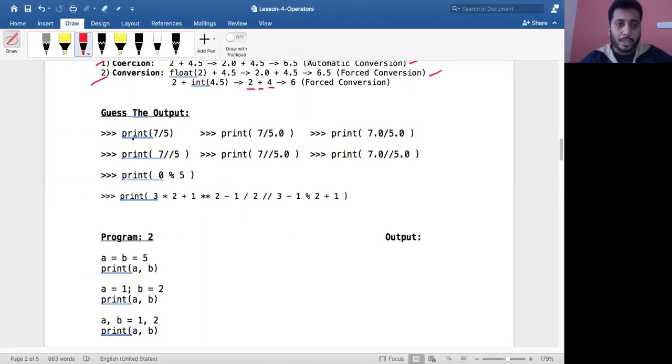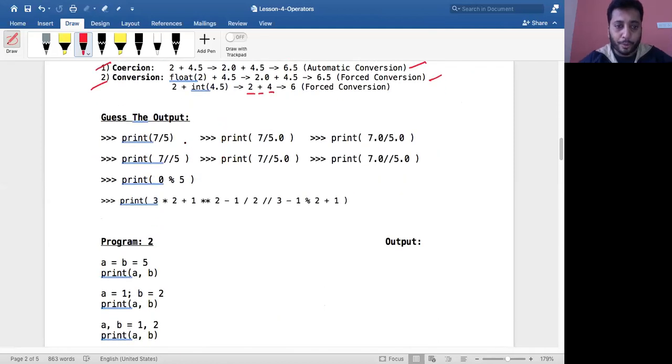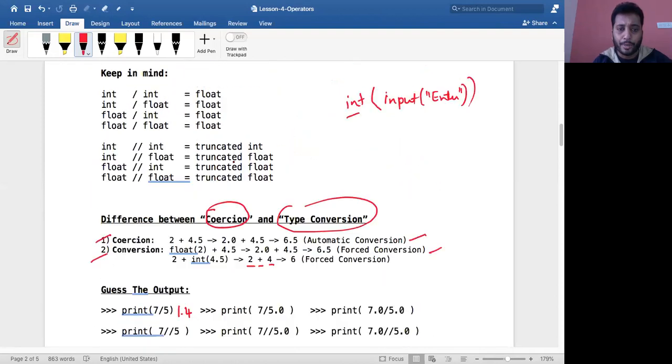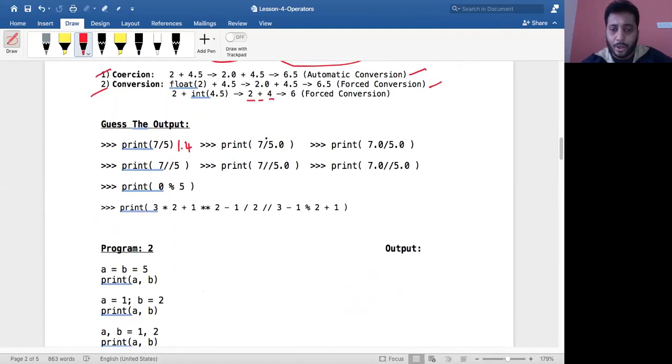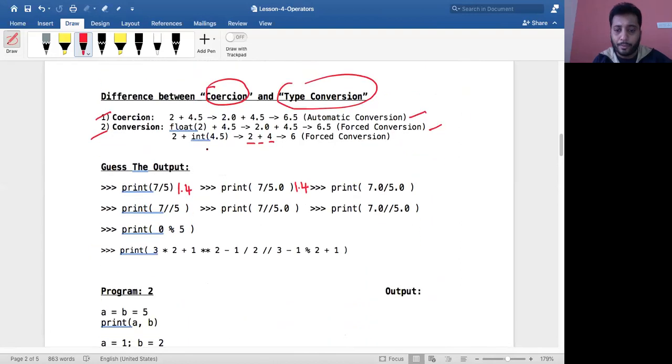Why? Because I told you, you are supposed to look at this division operator. Integer divided by integer will give you a floating point value. Therefore this will give you 1.4. Now integer division operator float, what will that give you? Even that will give you the floating point value itself. I've given you over here: int operator float will also give you a float value. Therefore this will give you 1.4 again. The same thing here: float division operator float will give you float itself. Therefore even this will result in 1.4.